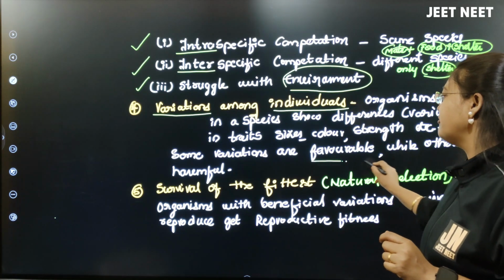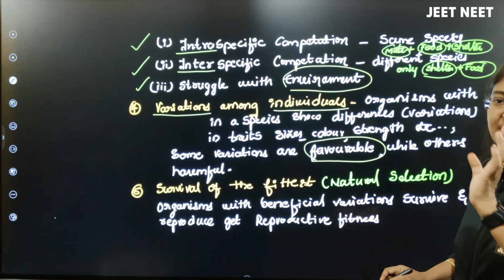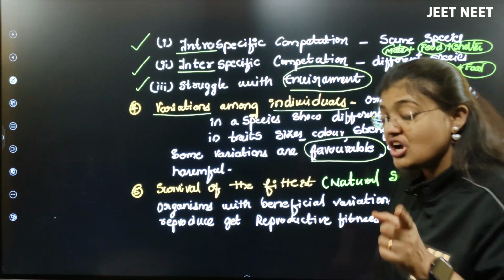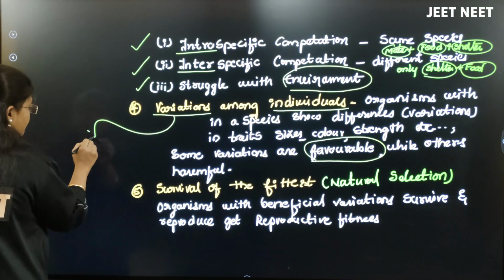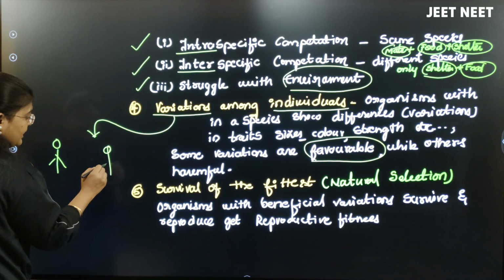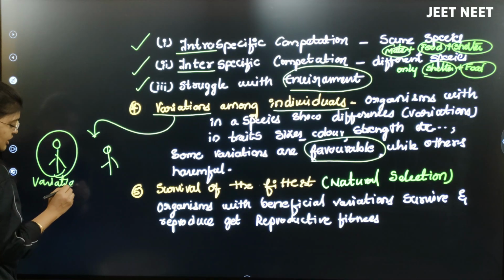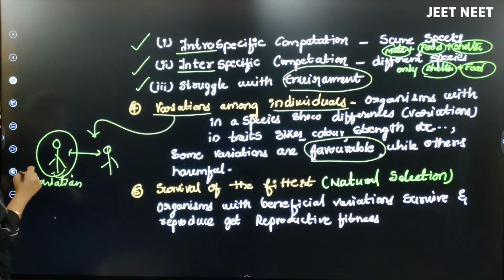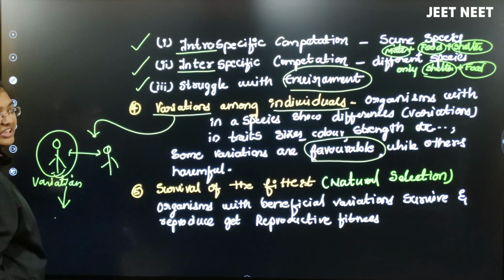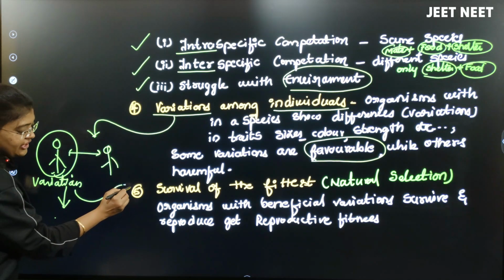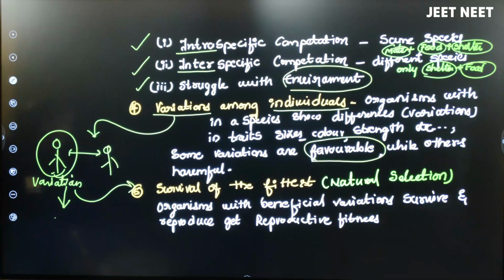Some variations may be favorable, which can help them win that area and adapt in that area, but others will be harmful. Look at here now. Imagine the two organisms are there. This organism is showing some variation, right? They are competing. When this organism has shown some variation and some new character, some strength or something, obviously this organism is going to get the survival of the fittest, right? So it can fit in this environment and survive.